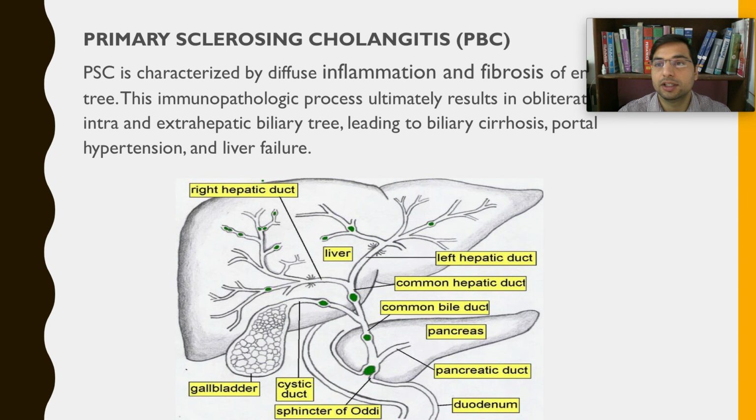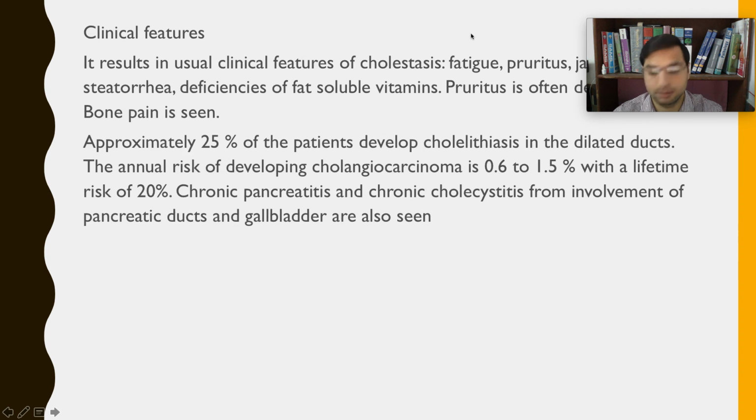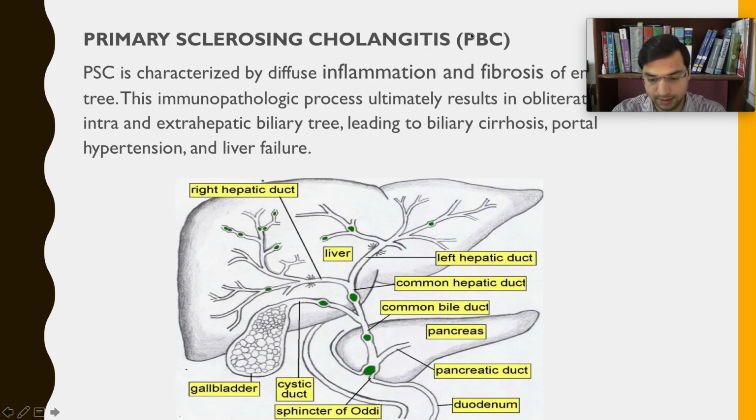So the next autoimmune cholangiopathy is primary sclerosing cholangitis. Sorry, it is PSC, it is not PBC, it is a mistake. PSC. This is S. PSC.